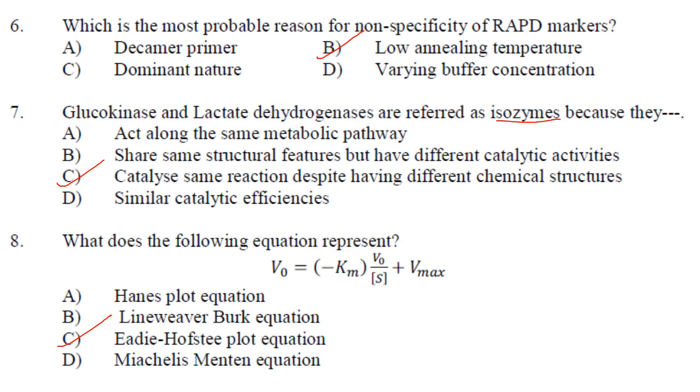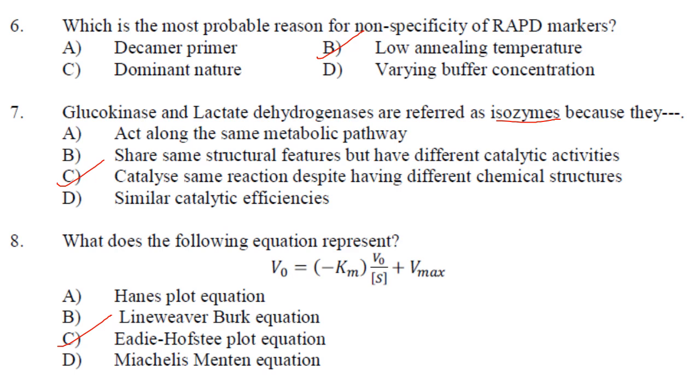Then glucokinase and lactate dehydrogenase are referred to as isozymes because, now what are isozymes? These enzymes differ in the amino acid sequence but catalyze the same chemical reaction. So in the options, option C, if you see, they catalyze the same reaction despite having different chemical structures. Different chemical structures means they differ in their amino acid sequence. So the answer is option C.